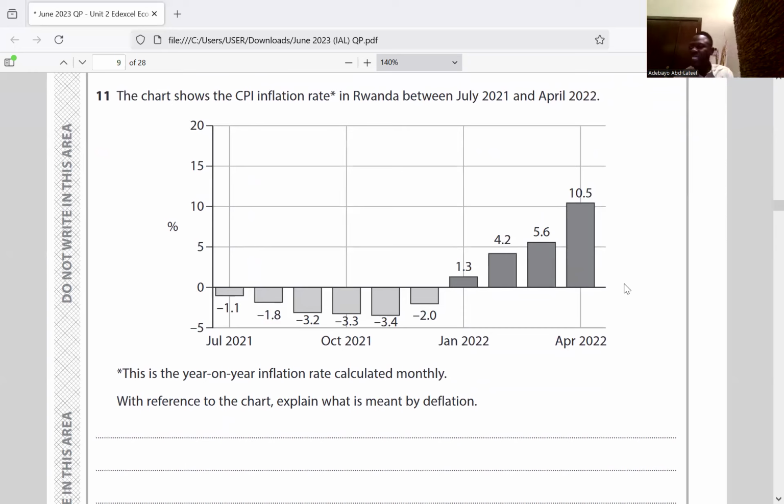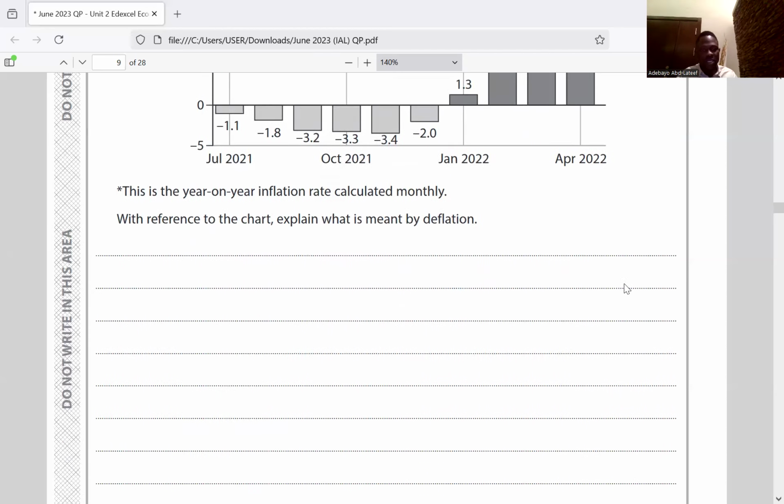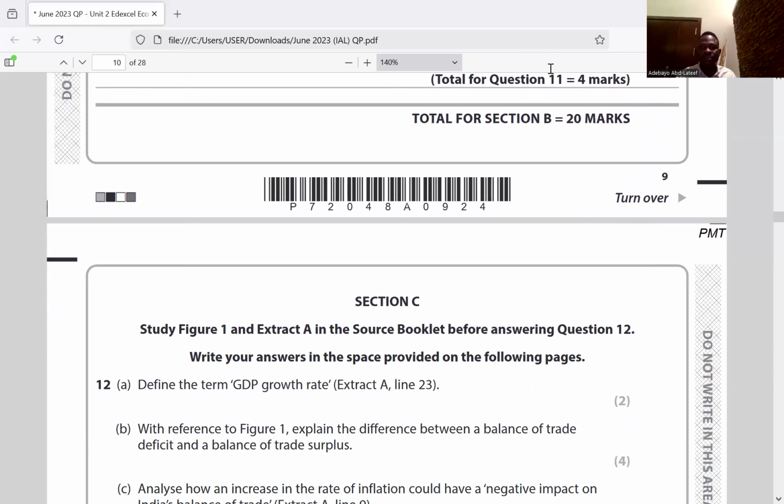So Rwanda witnessed deflation between July 2021 and December 2021. That's when it mentions deflation. October, November, December, -1.1 and -2.0. Is it clear, please? Yes. Question 12.